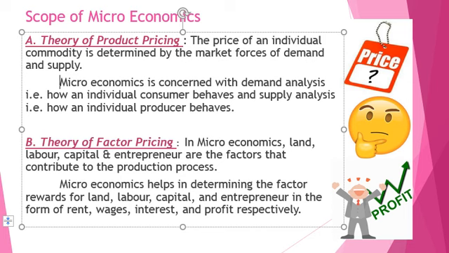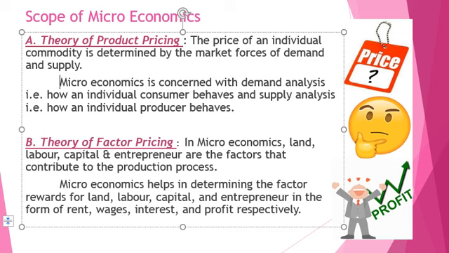Now, coming to this point, theory of factor pricing. Factors of production, the price that you are going to pay so that they help you in the production process is nothing but factor pricing.